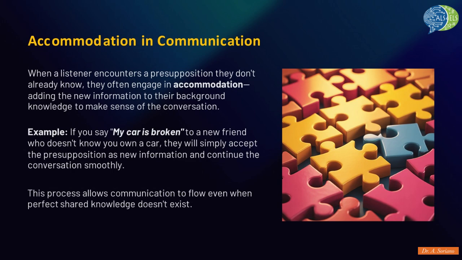For example, if I say to a new acquaintance, "My car is broken," they probably don't know I have a car. But instead of stopping me, they will likely accommodate the presupposition, Alex has a car, and respond to the main point. This cooperative process allows communication to flow even when shared knowledge isn't perfect.